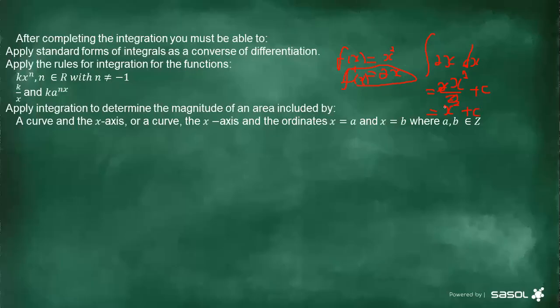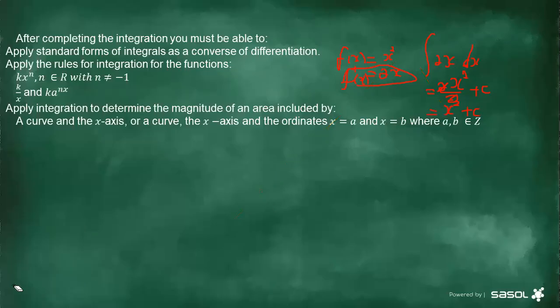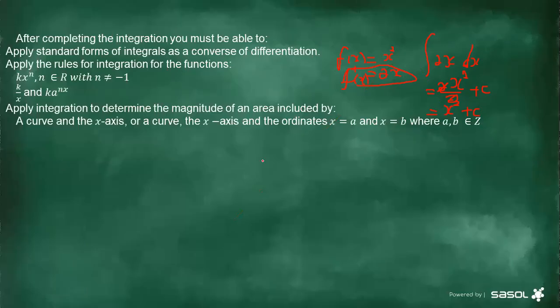Now you can see it gives us the original before we used the derivative. Remember, before the derivative it was x squared, and after the derivative it was 2x. If you take that 2x and apply the integration rules, it takes us back to x squared. Hence we are saying you must be able to apply integration as the converse of differentiation, meaning it's the antiderivative. All right, and then we go to this one that says apply the rules for integration for the function.